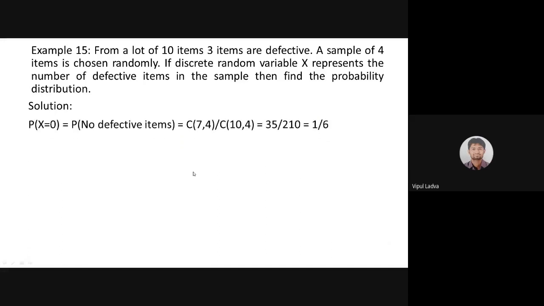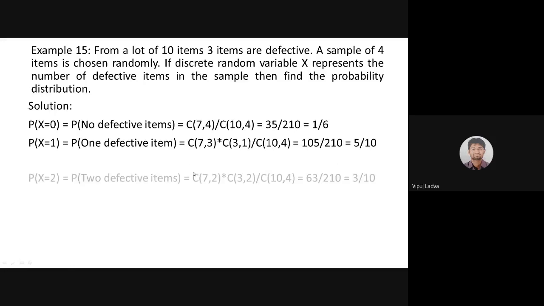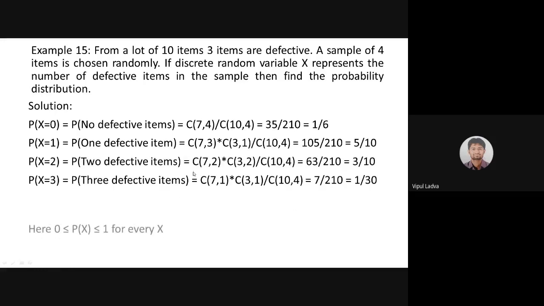Now let's try to find P of X equals 0, 1, 2, and 3. We had just discussed that, and this is the answer: 1 by 6, 5 by 10, 3 by 10, 1 by 30. I'm not worried about that simple calculation. You can easily deal with that, and we can check.